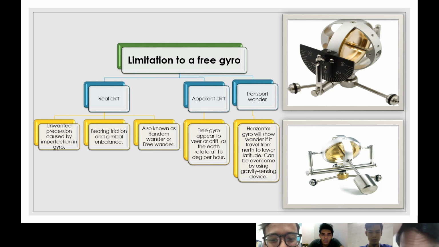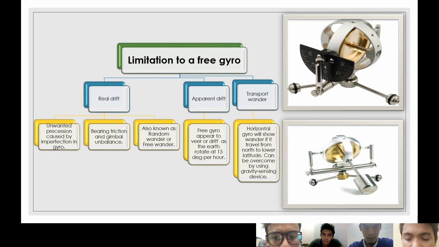Okay, second one, apparent drift. What is apparent drift? A free gyro appears to veer or drift as the Earth rotates at 15 degrees per hour. Okay, apparent drift is when the gyro veers or drifts as the Earth rotates 15 degrees per hour.